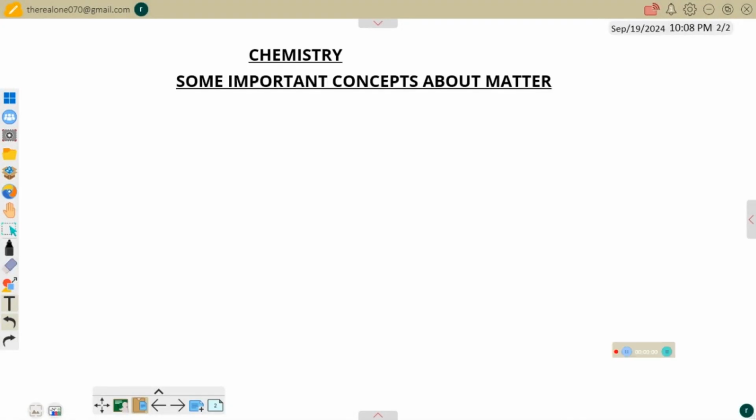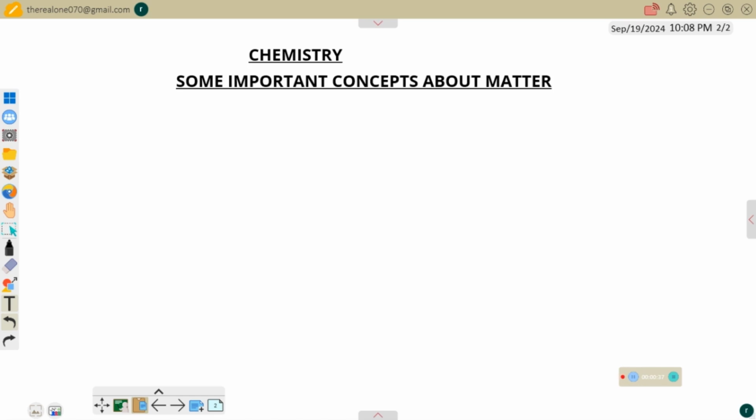All right, let's consider some important concepts about matter. I'm going to list out some concepts about matter which are always confusing to students. Over the years of teaching chemistry, I have come to realize that students always find the following concepts confusing. When you ask them this, they will talk about that. When you ask them that, they will say this.